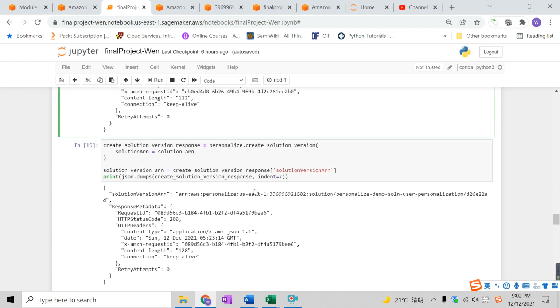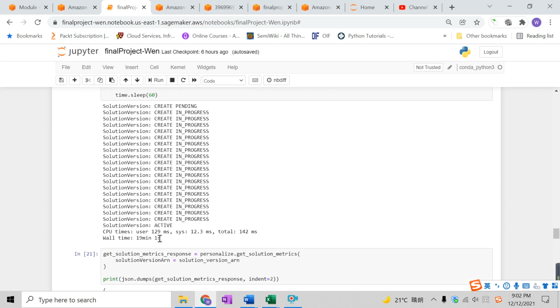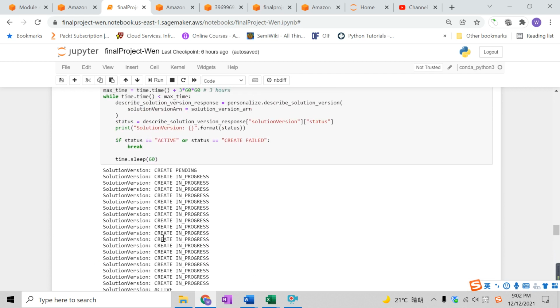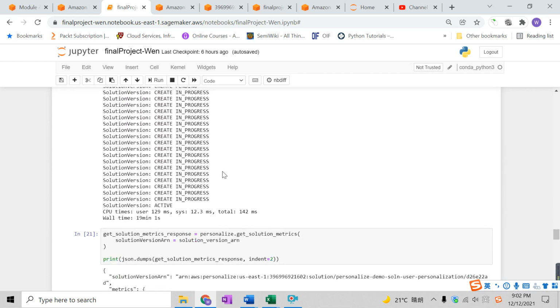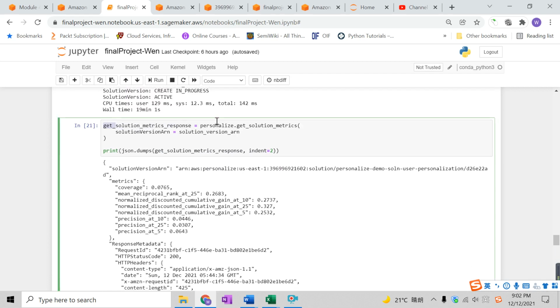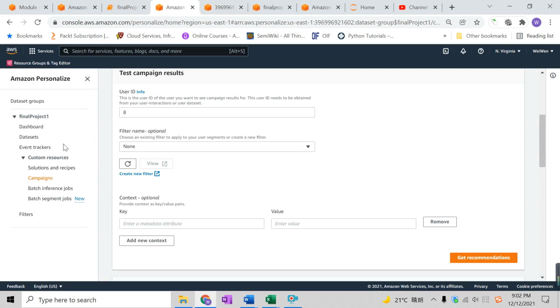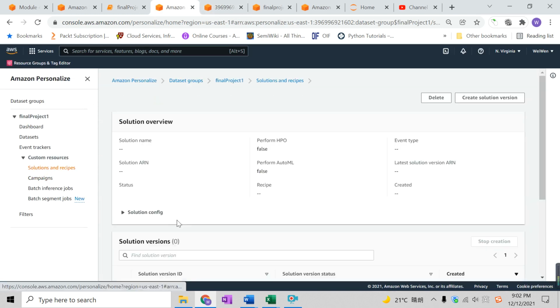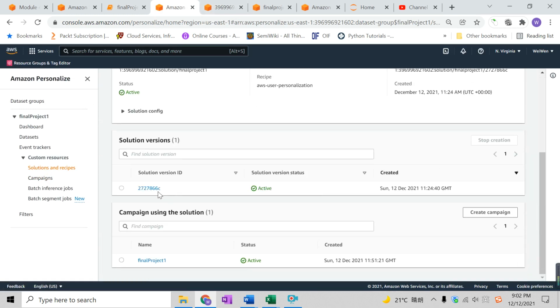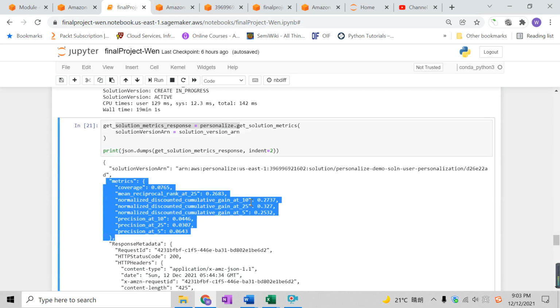So this step might take some time. It takes a long time. Mine is a little over 19 minutes to train the model. And the solution metrics here correspond to the metrics that we looked at previously. If I go here and click on the solutions and click on here, you can see this solution version's metrics corresponds to this result.